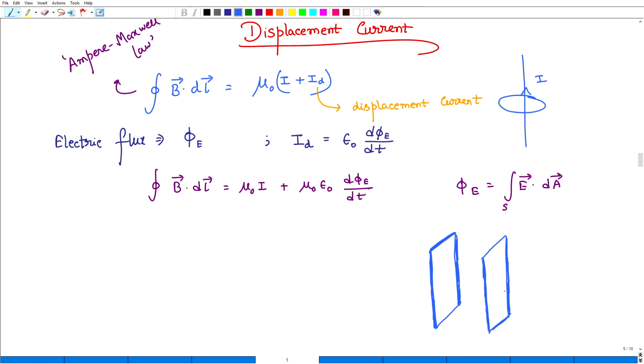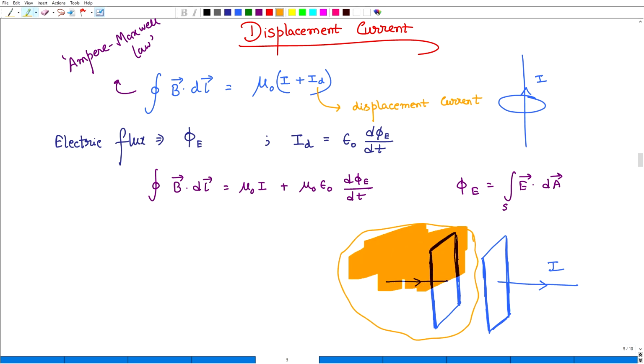Electric current I is flowing like this, and now we are considering a surface like this. The charge in this plate is minus q, here it is plus q. So, the electric field will be present along this direction.